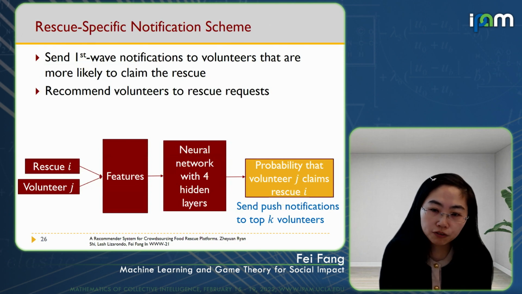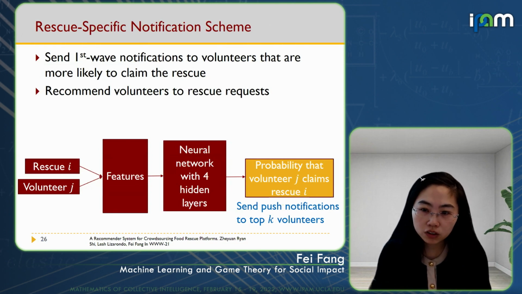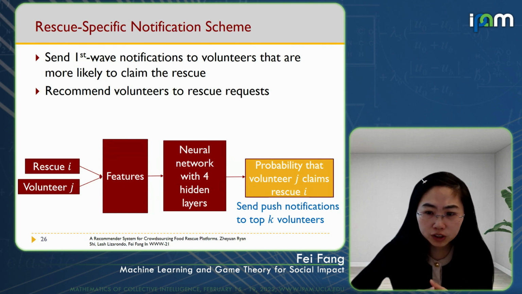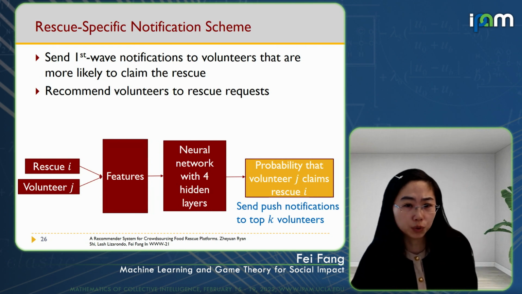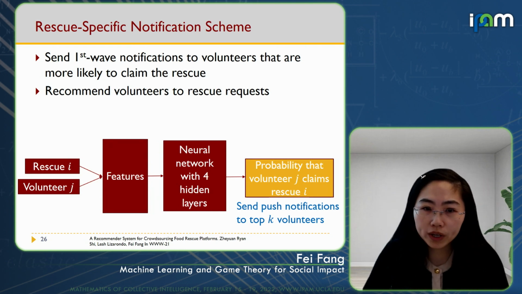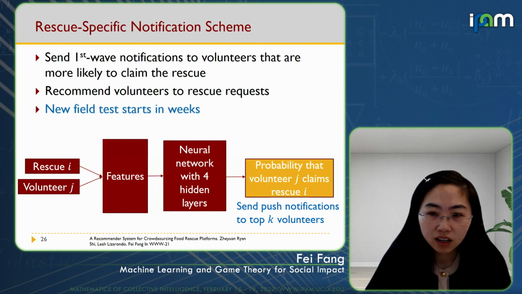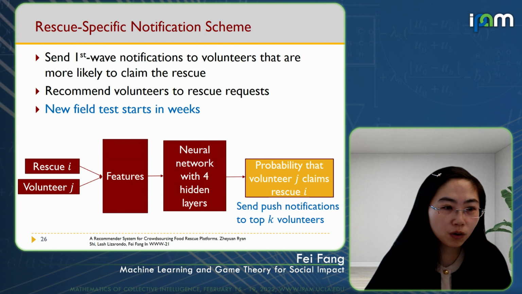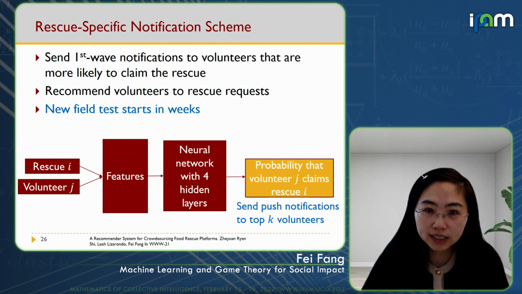We use the features of the volunteer and the features of the rescue to predict how likely this volunteer will claim this rescue, and use that to design the notification scheme directly, instead of just using distance to determine who to send the notification to. We are running new field tests with 412 Food Rescue, so hopefully the test will start in weeks.